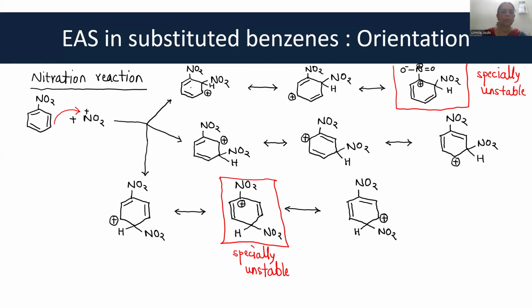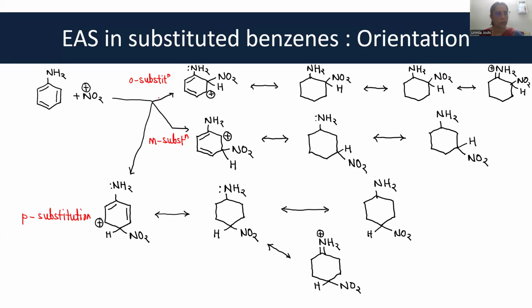Now, let us see the resonating structures for this. There is a positive charge, so this can move. Very sorry about this. The electron pair moves towards the positive charge.